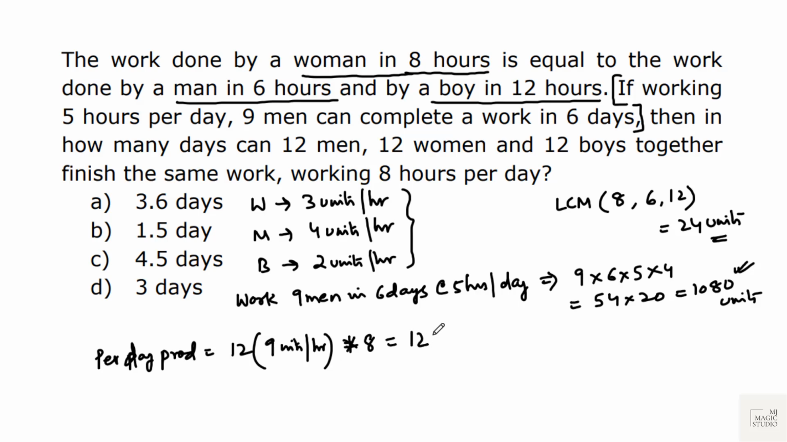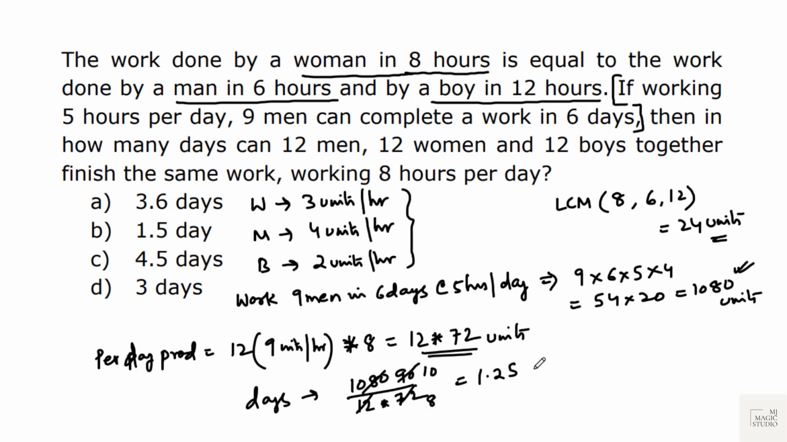So it would be 12 into 72. These many units would be produced in 1 day. And we need to produce 1080 units. So the number of days required would be 1080 by 12 into 72. It would be 1.25 days. It would be 1.25 days required to complete the task.